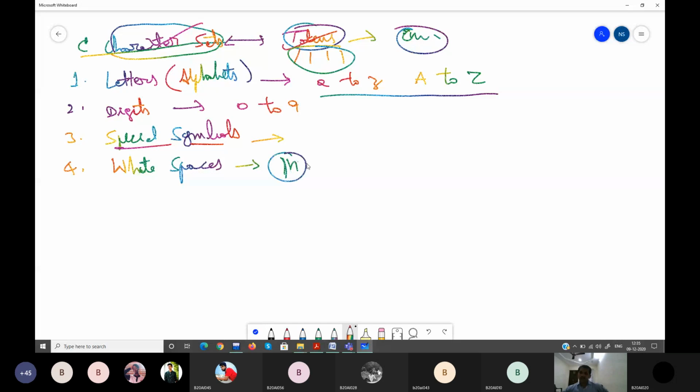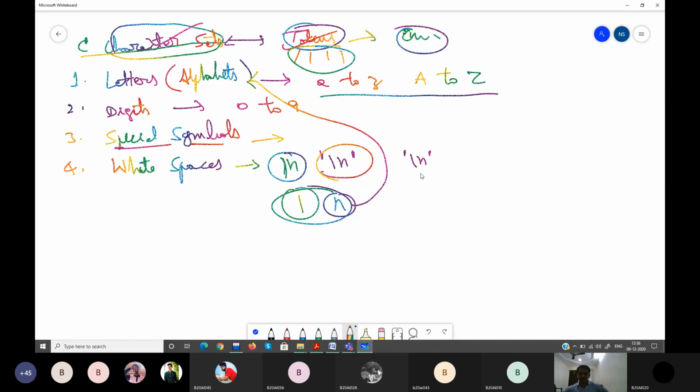Slash n is a two character, but it is treated as a single character. Even though you have a slash, a special character, and n from your alphabet, when combined, this will be treated as a single character, which is called a new line. It is a new line symbol, treated as a single character when combined like this with the escape sequence.